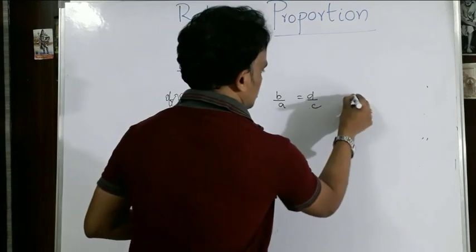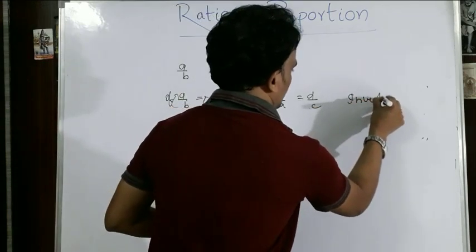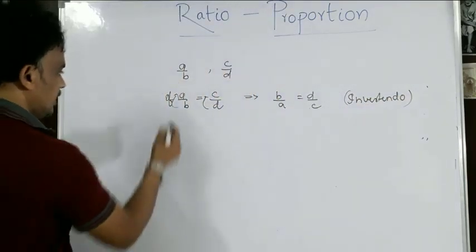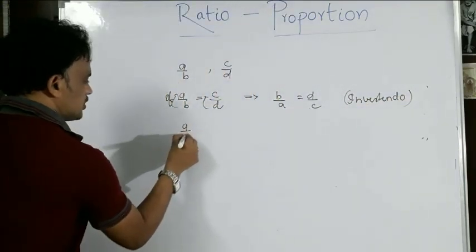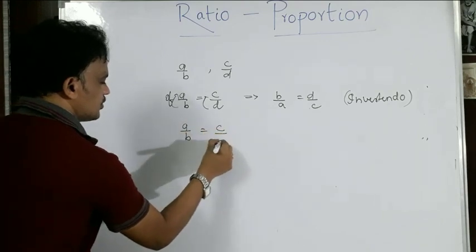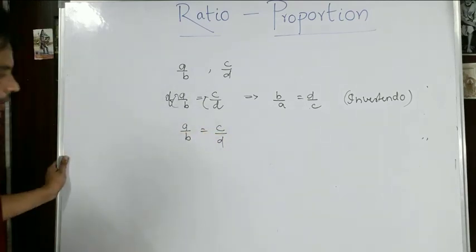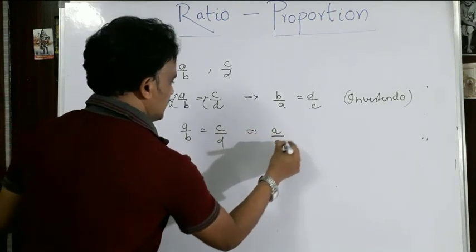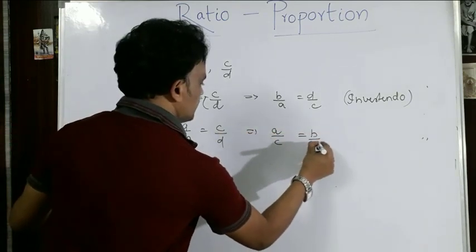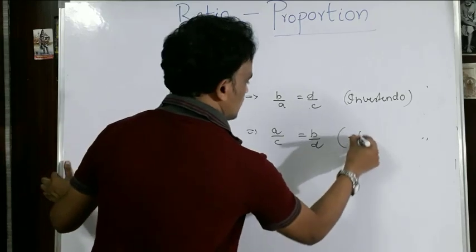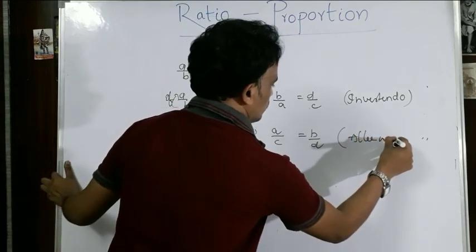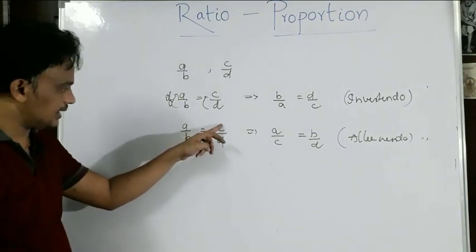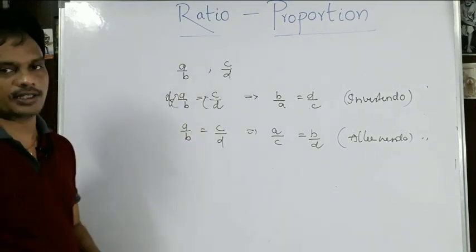Which is called invertendo. This law is called invertendo. Okay, and at the same time, please observe this one. If A by B is equal to C by D, then I can write A by C is equal to B by D. This is alternando. What is it called? Alternando. A by C is equal to B by D, which is called alternando.